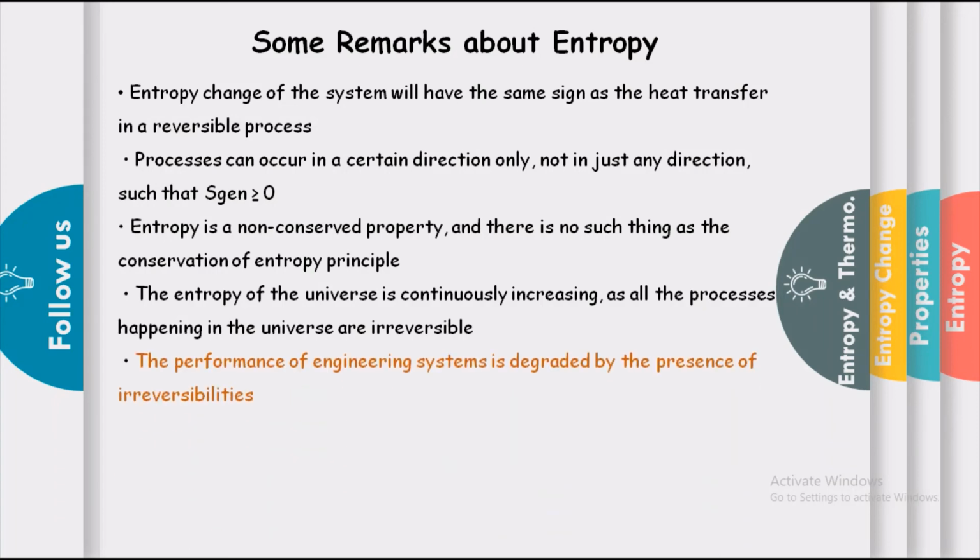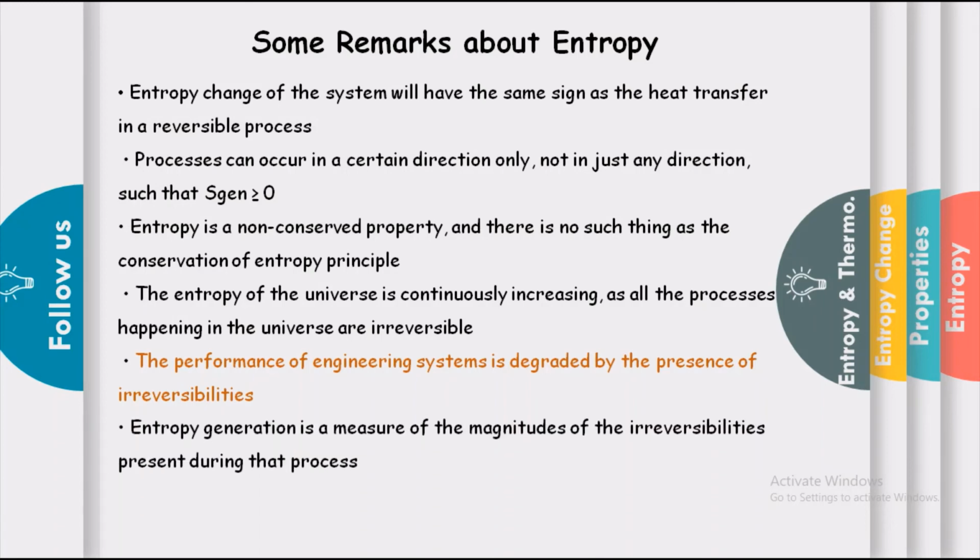And the important point is that the performance of engineering systems is degraded by the presence of irreversibilities. Entropy generation is a measure of the magnitude of the irreversibility present during that process. So whatever the entropy change is, it is caused by heat transfer and irreversibilities. So this point is to be noted.